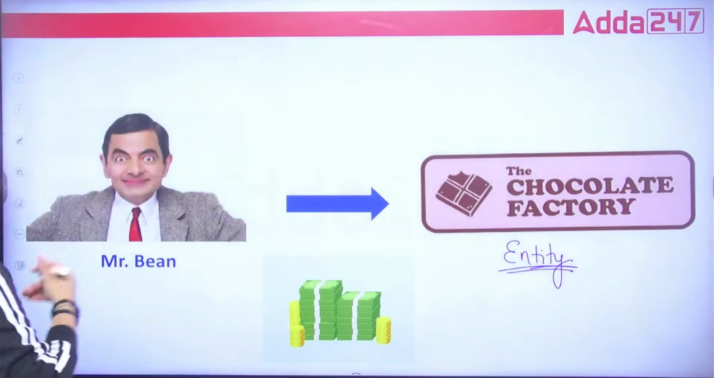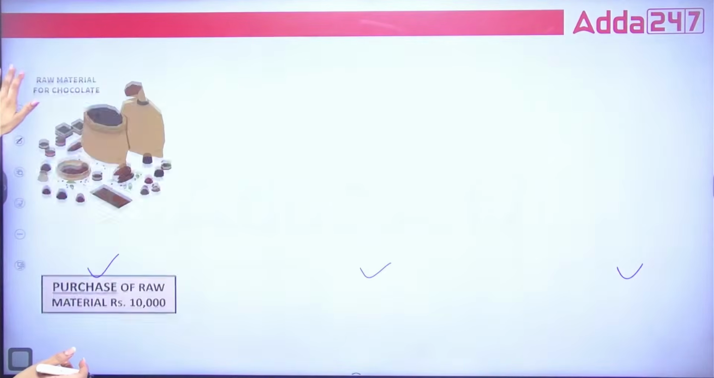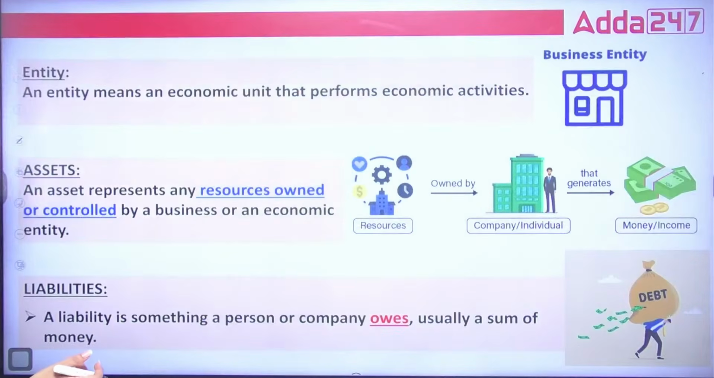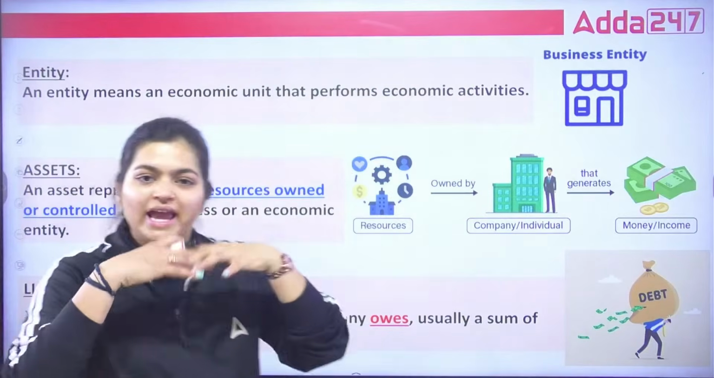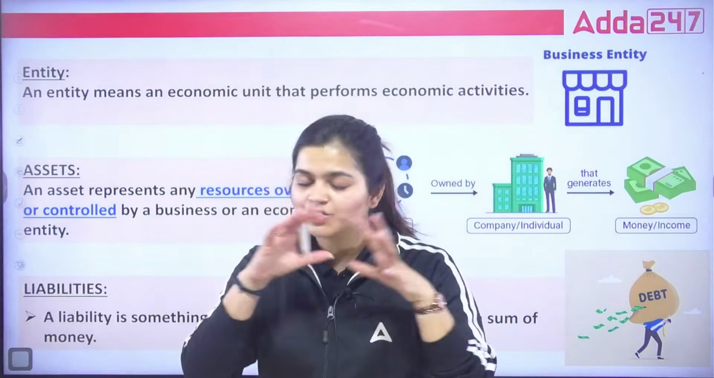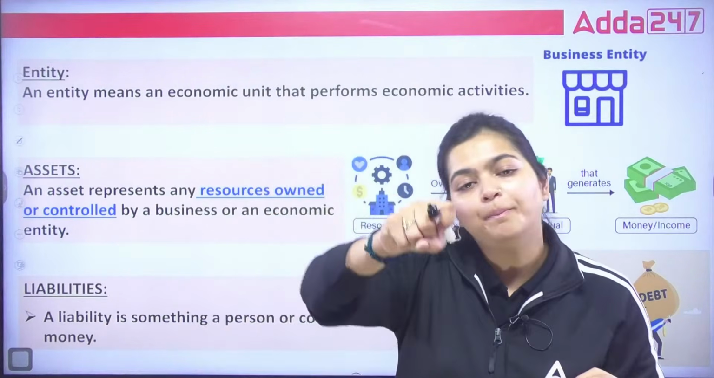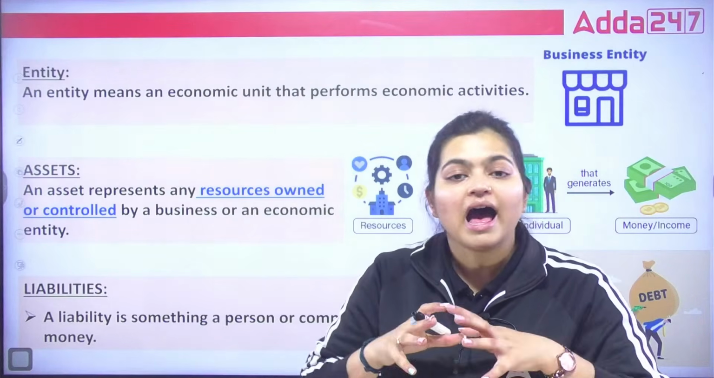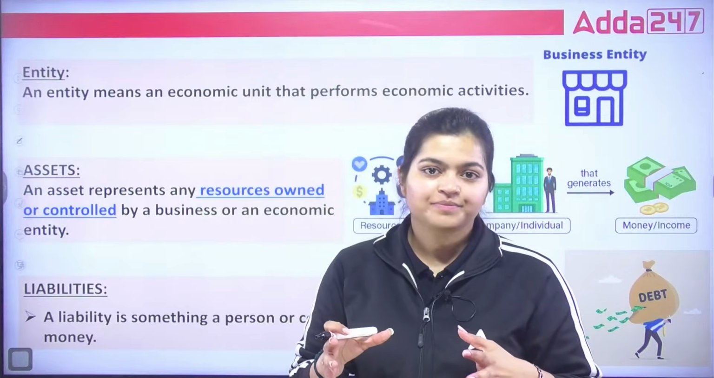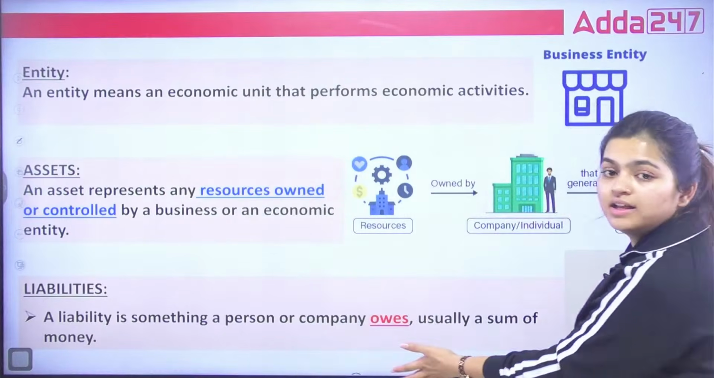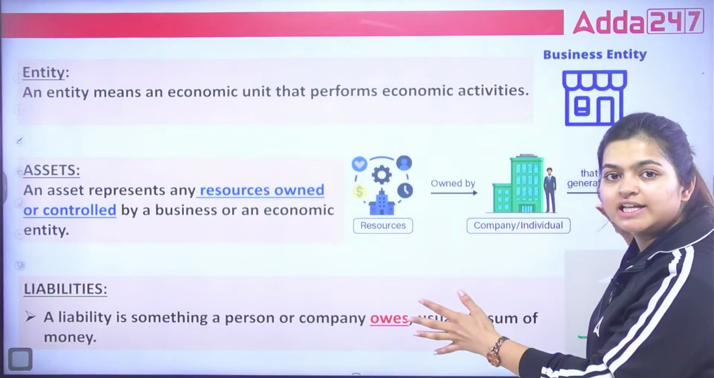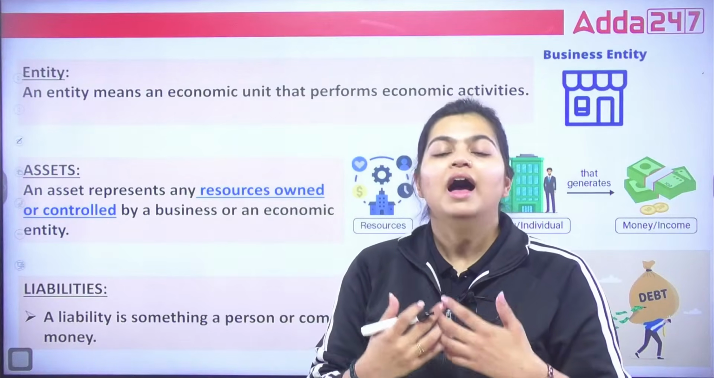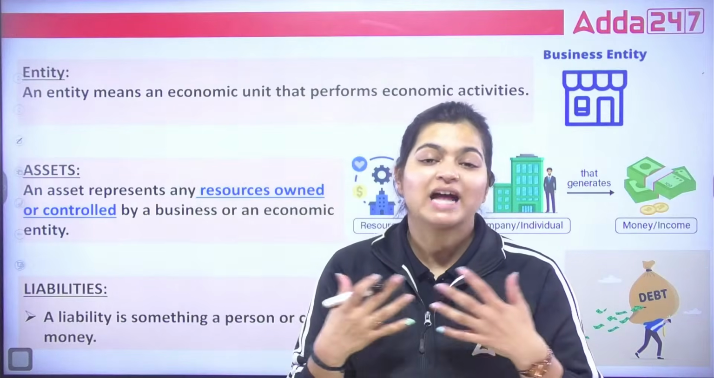Now, the next term is your assets. Remember one thing, assets are any resources which you purchase, which you control and you own. Correct? Suppose I purchase this TV. So, I purchased it, I own it, I am controlling it. So, that is my asset.